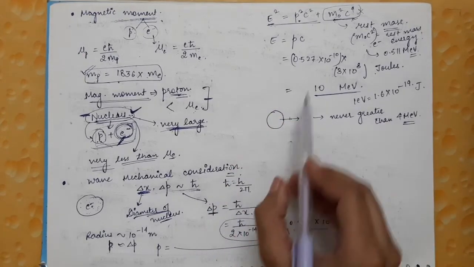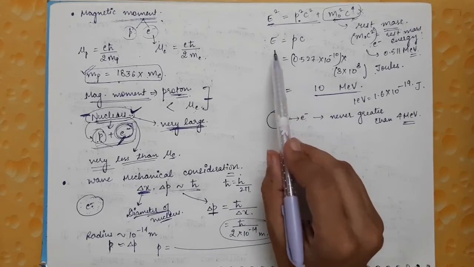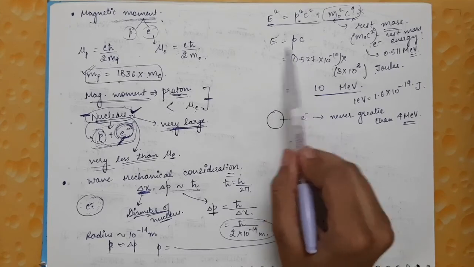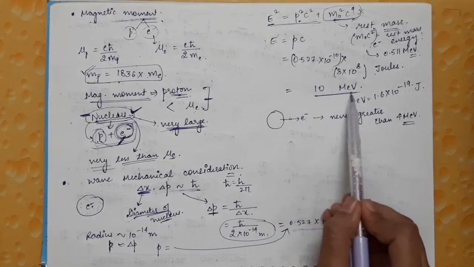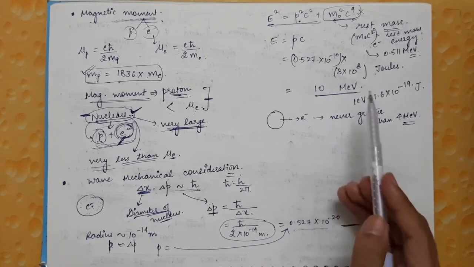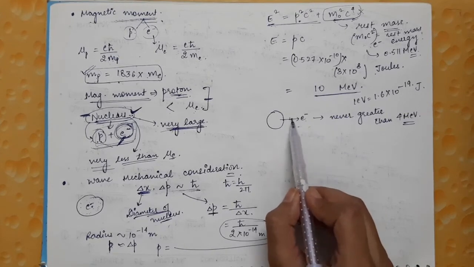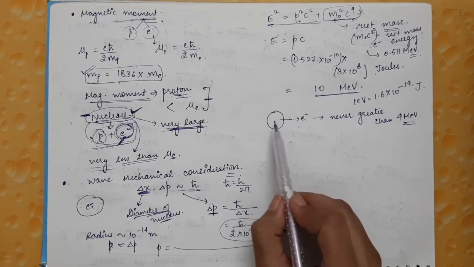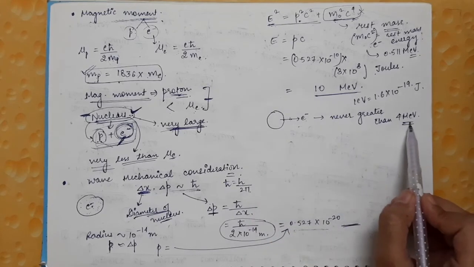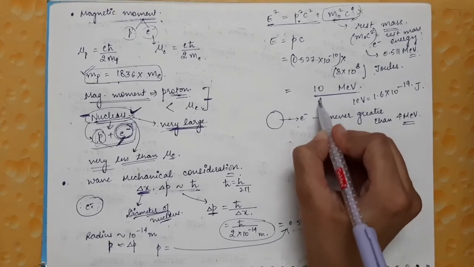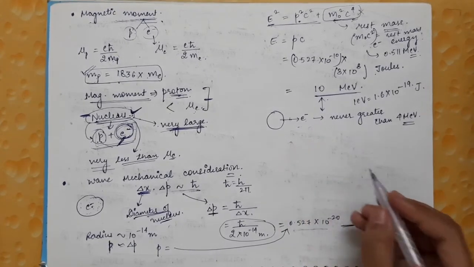So the proton-electron theory suggested that if the electron is present inside the nucleus, its energy must be of the order of 10 mega electron volt, whereas the experimental result is that the electrons emitted from the nucleus never have energy greater than 4 mega electron volt. So this was a contradiction with this theory.